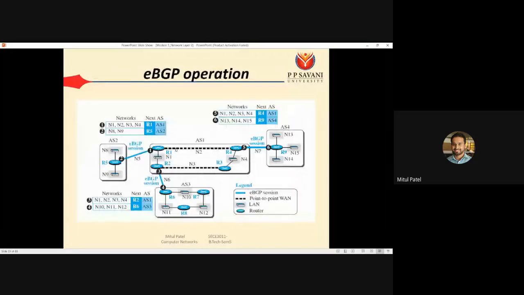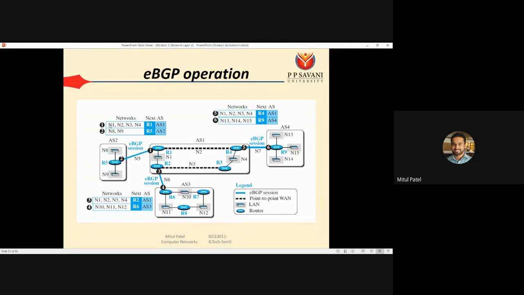So we can see here that the communication between R1 and R5 is exchanging two types of messages. Okay, so R1 sends a message to R5. It has three entries: one is networks, the second is next, and the third is autonomous system. Okay, so R1 is saying to R5,